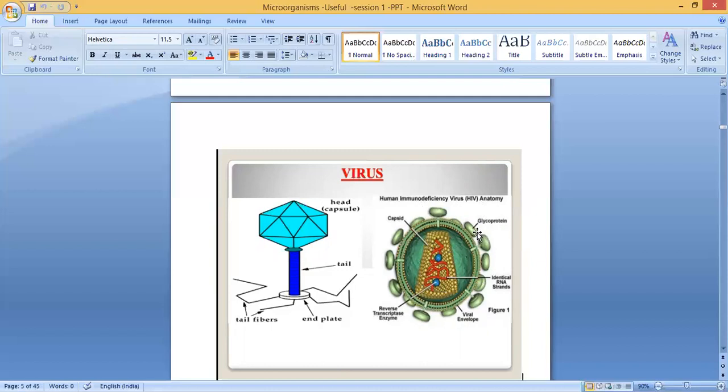Here glycoprotein. Here identical RNA strands, this red color. Then viral envelope. This is a viral envelope. Reverse transcriptase enzyme, this bluish color, this is enzyme. This is called reverse transcriptase enzyme. And capsid, this yellowish color portion, this is called capsid. So these are the parts of HIV virus. But you will learn more detail about this HIV virus in higher classes.